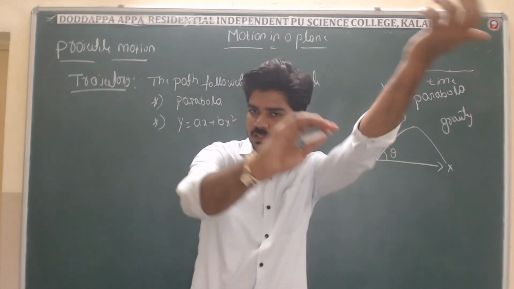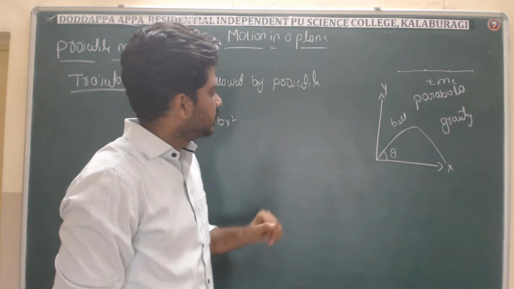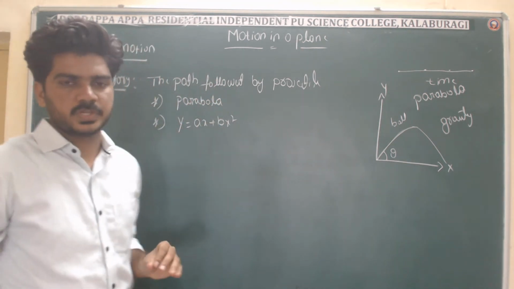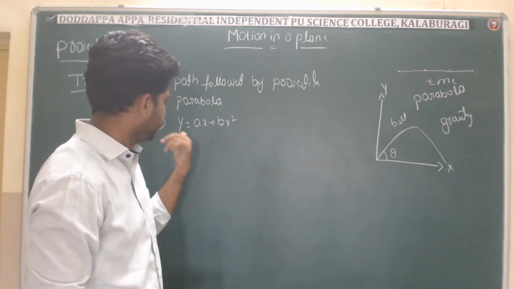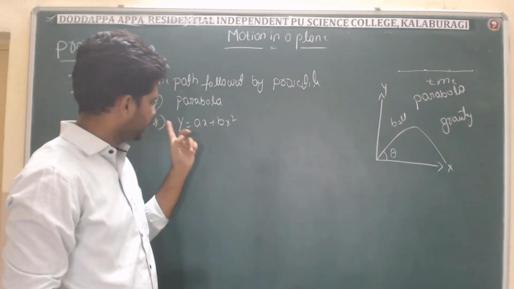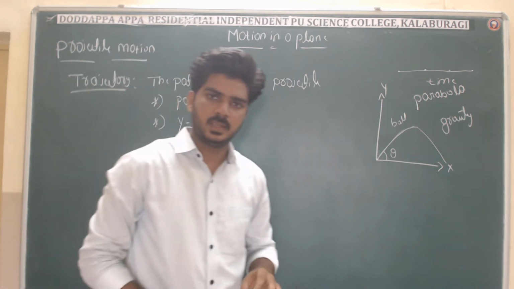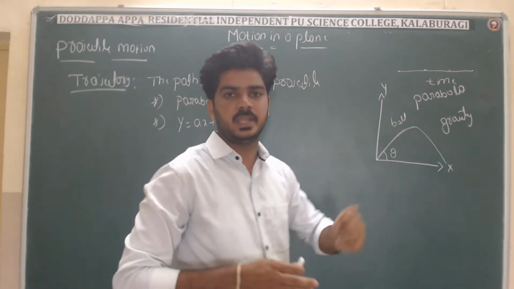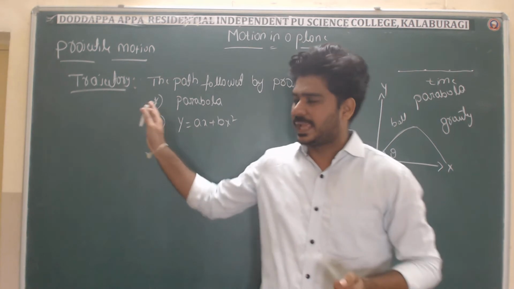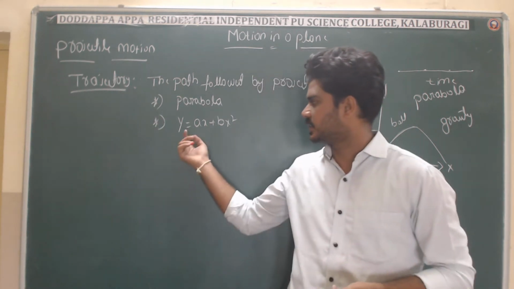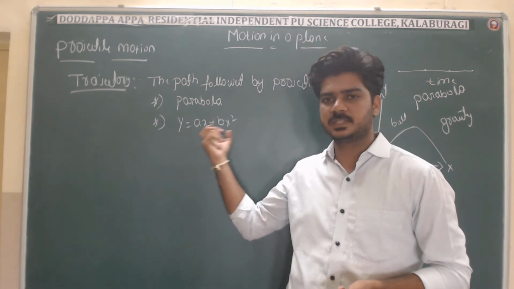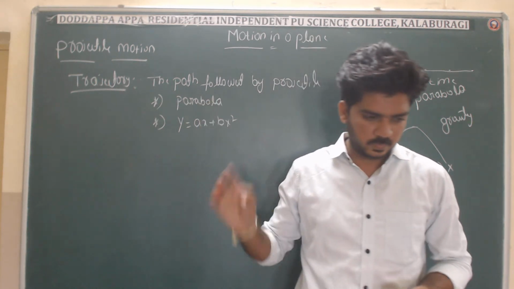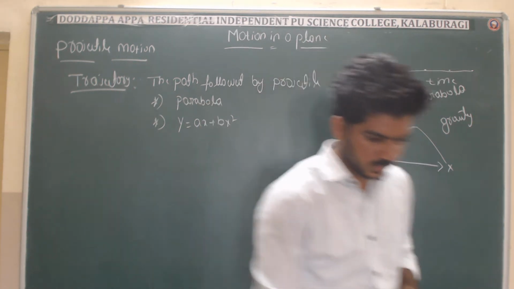Right, now we will derive the path for the projectile. I mean to say the trajectory of a projectile. As we have defined here, it is a parabola and the equation is ax plus bx square. We will derive in this manner only. It means we have to get the trajectory in such a way that y equals ax plus bx square. In this form we need to get it. So now we will derive that portion.